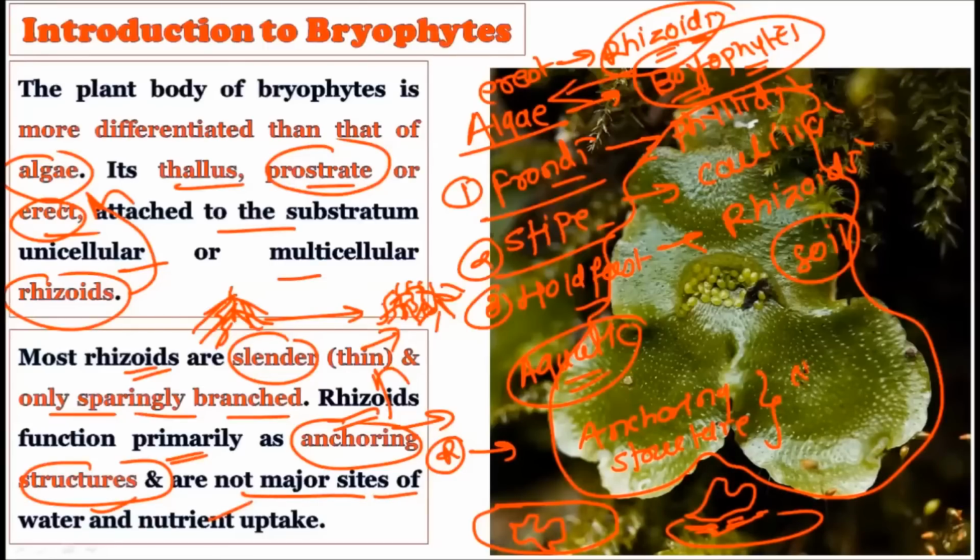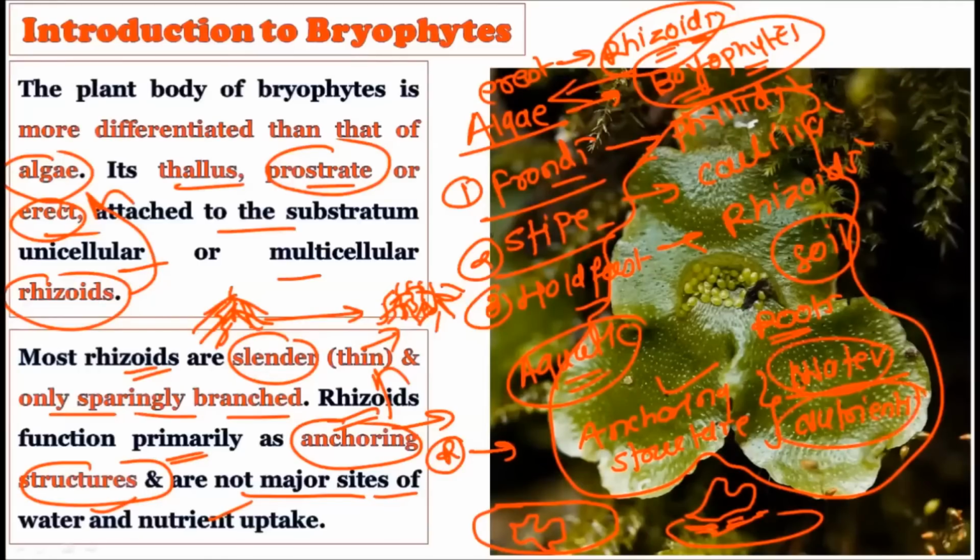Okay, because this is the contrasting point. Whenever we talk about the rhizoids, we compare them with the roots, right? And what do roots do? They absorb the water and nutrients from the soil. But the rhizoids are completely different in this sense, because rhizoids are purely used for anchoring. That is to attach the thallus to the substratum, to attach the differentiated plant body to the soil. But they are not used for water and nutrient uptake. Water and nutrient uptake is not their major function.